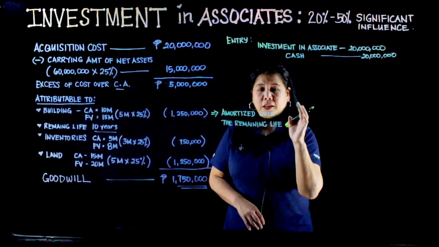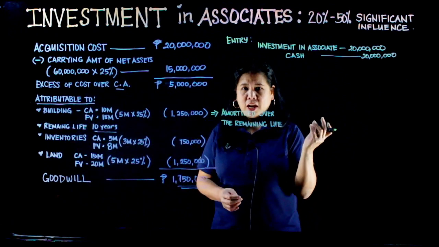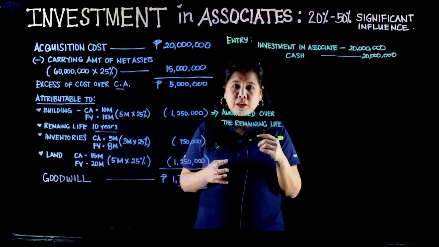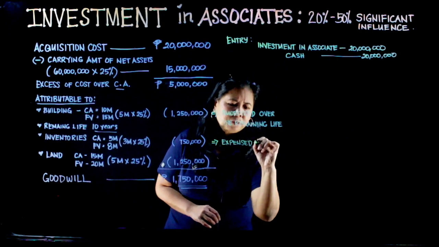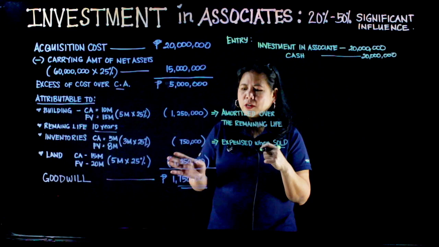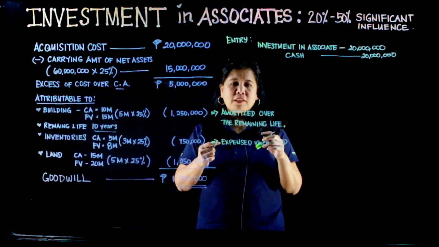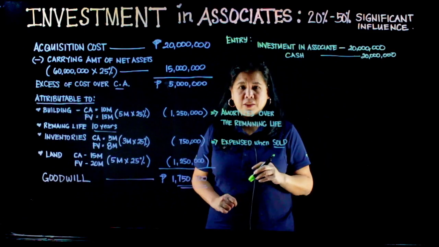At ang gagawin naman natin dito sa ating inventories, kapag nabenta na siya, i-expense na natin. Expense when sold. At ang gagawin din natin dito sa land, yung kanyang 1,250,000 na na-identify natin, expense din yan kapag nabenta yan ni investee.